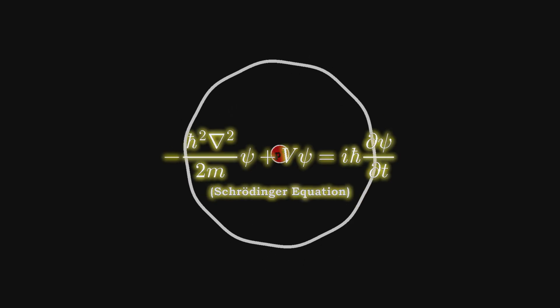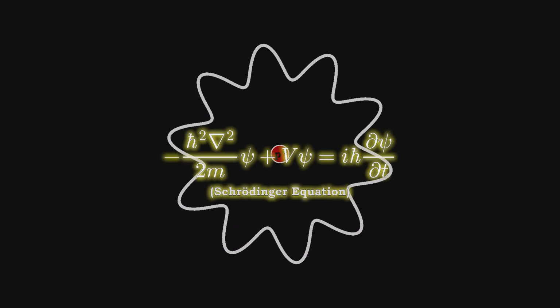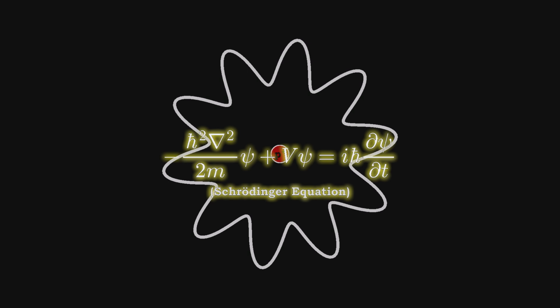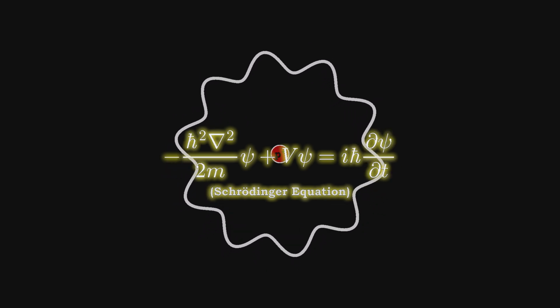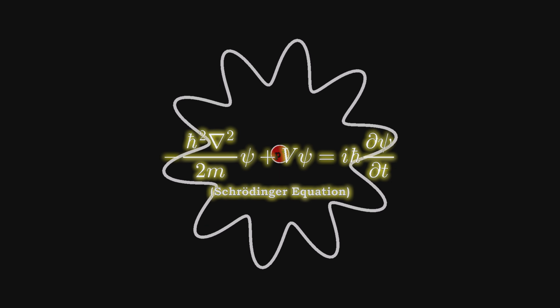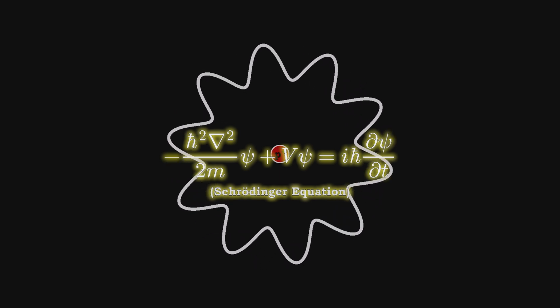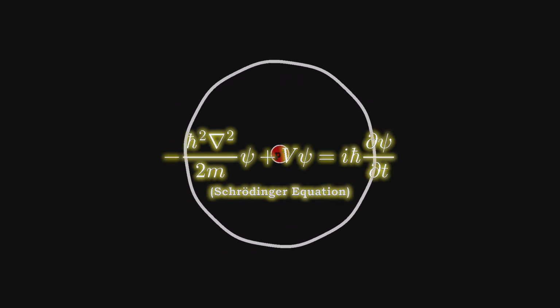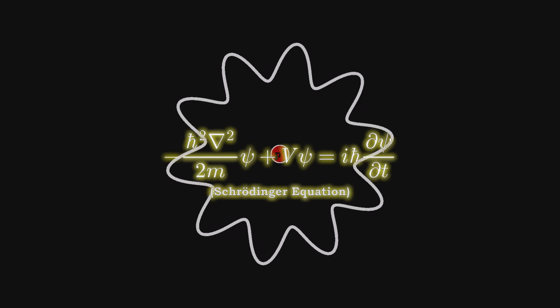And there it is, the Schrödinger equation. The ultimate rulebook that dictates how an isolated quantum particle evolves over time. Whether you believe in the Copenhagen interpretation or the many worlds, all mathematical rules lead to the exact same equation.